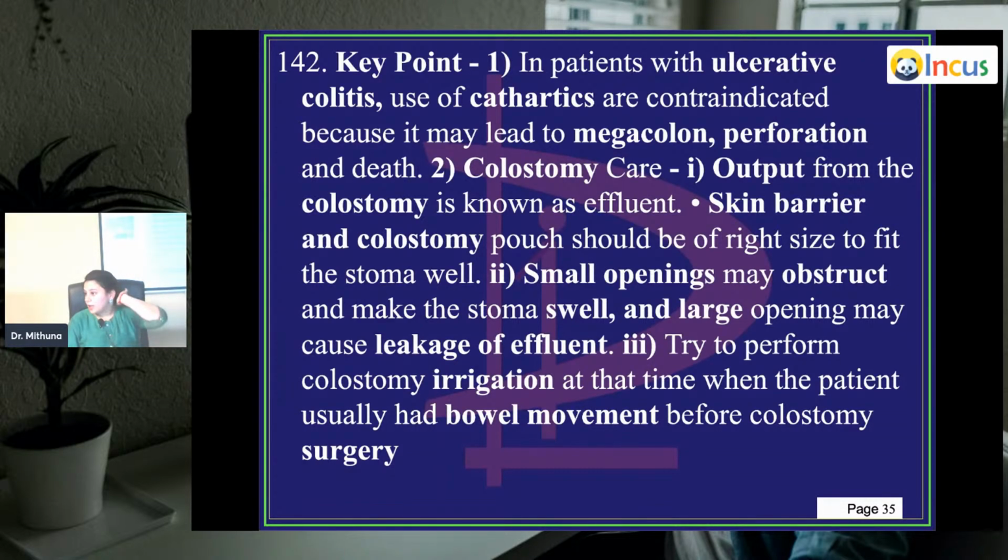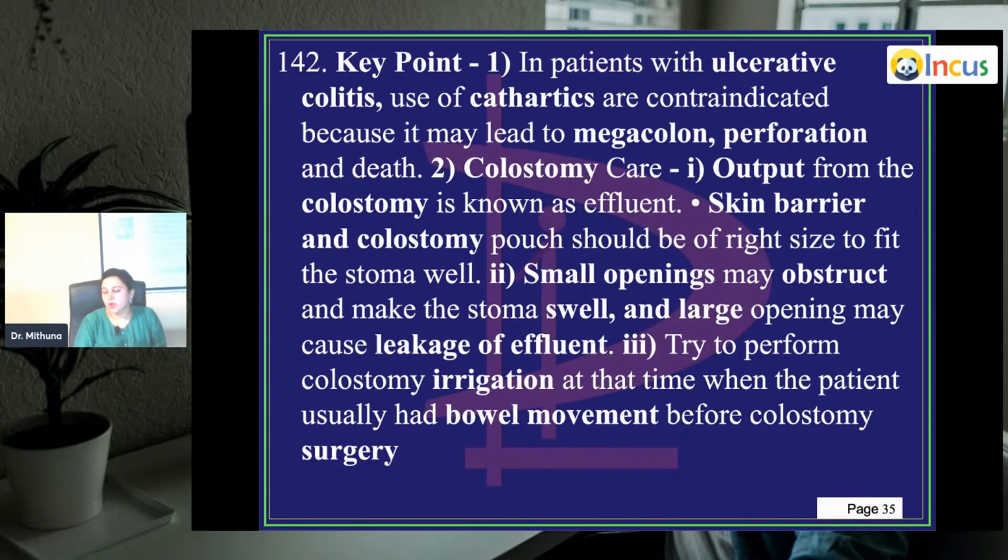So, in a patient with ulcerative colitis, use of cathartics is contraindicated because it might lead to megacolon perforation. And what does cathartics mean? It's something similar to laxatives. So you don't want to increase the amount of peristalsis in this patient. If you do that, it can precipitate megacolon perforation and can also cause death, especially in ulcerative colitis. You have to be careful.